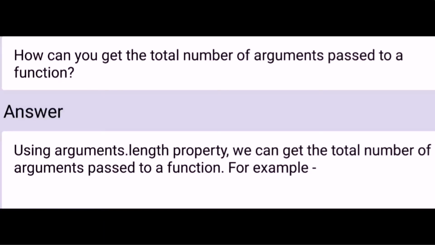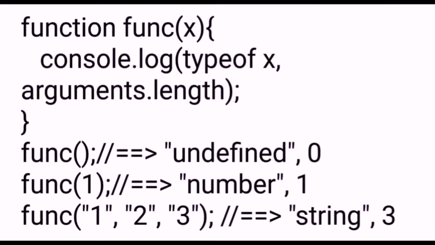How can you get the total number of arguments passed to a function? Using the arguments.length property, we can get the total number of arguments passed to a function. For example, function f(x) { console.log(typeof x, arguments.length); }